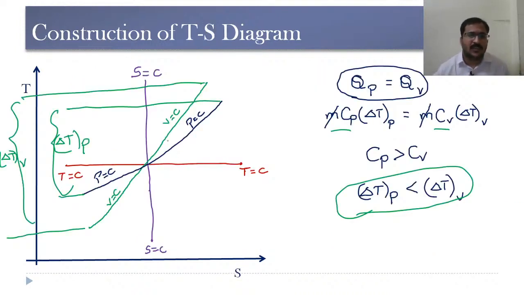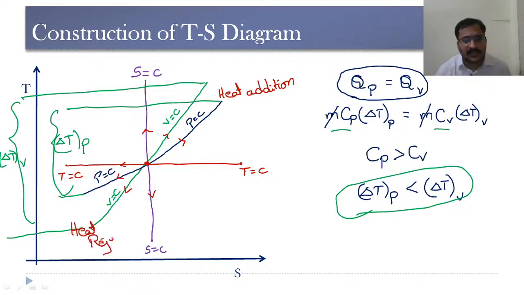Now, if we go in this particular direction, suppose let us consider the starting point here. If we go in this particular direction, this is heat addition, whereas if we go from the starting points in this direction, then these curves are heat rejection curves.